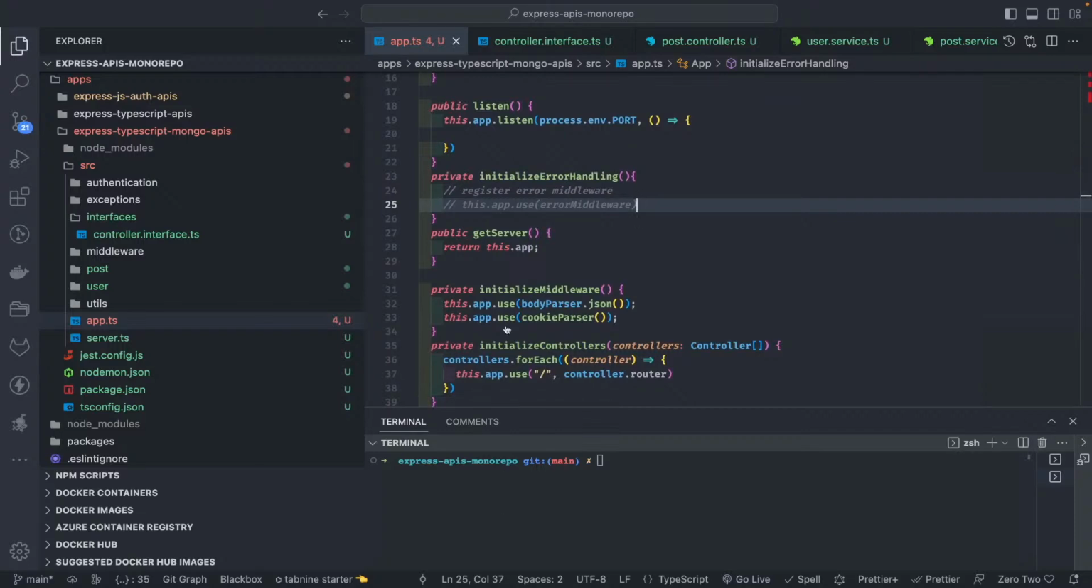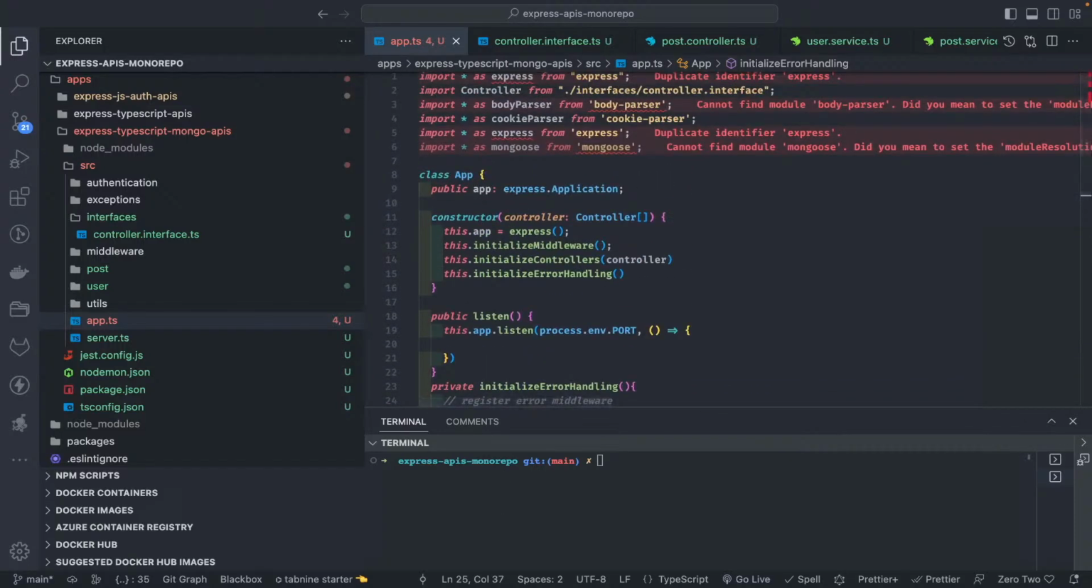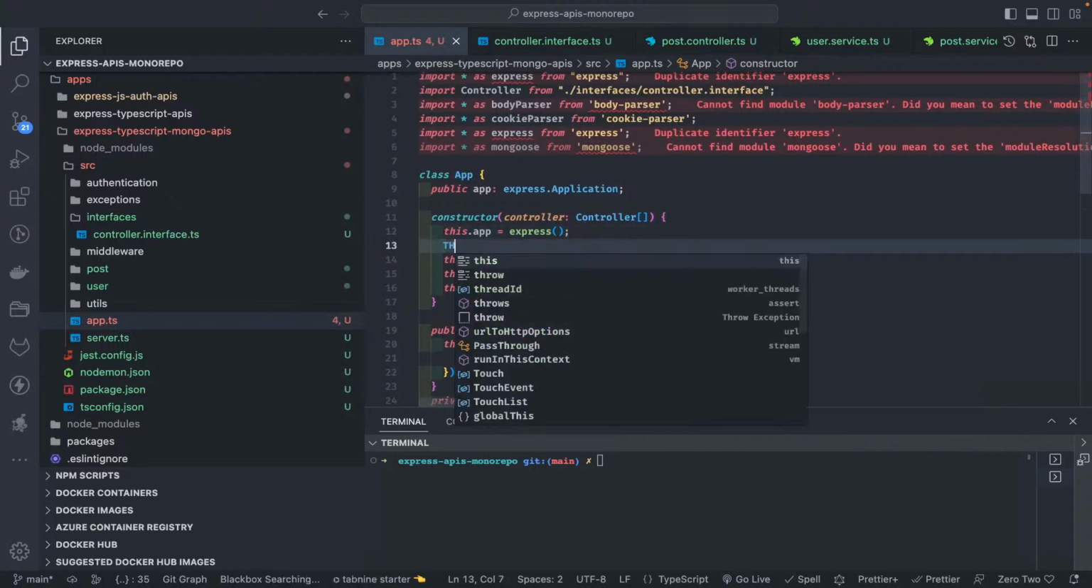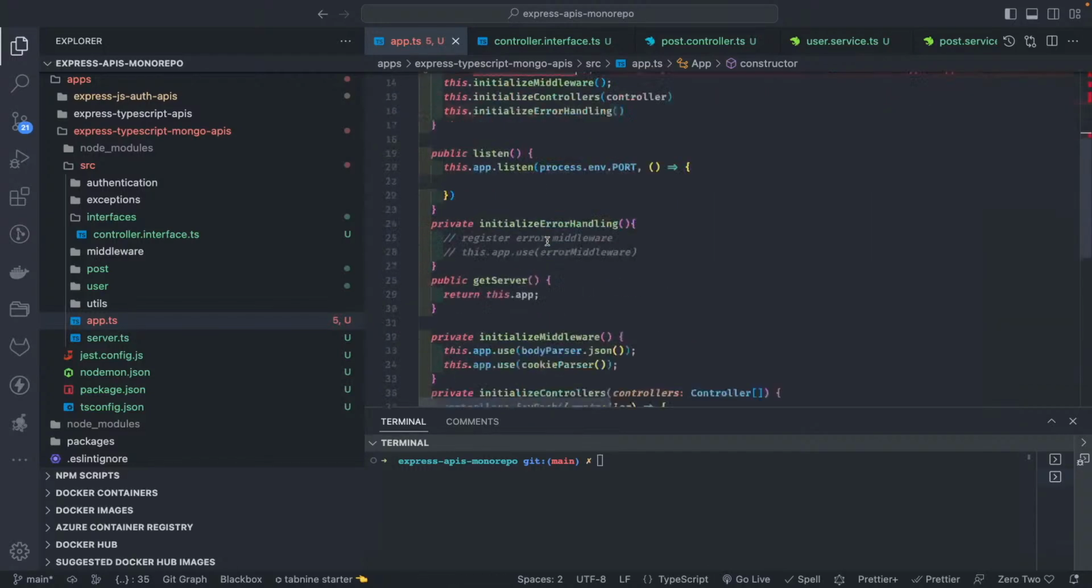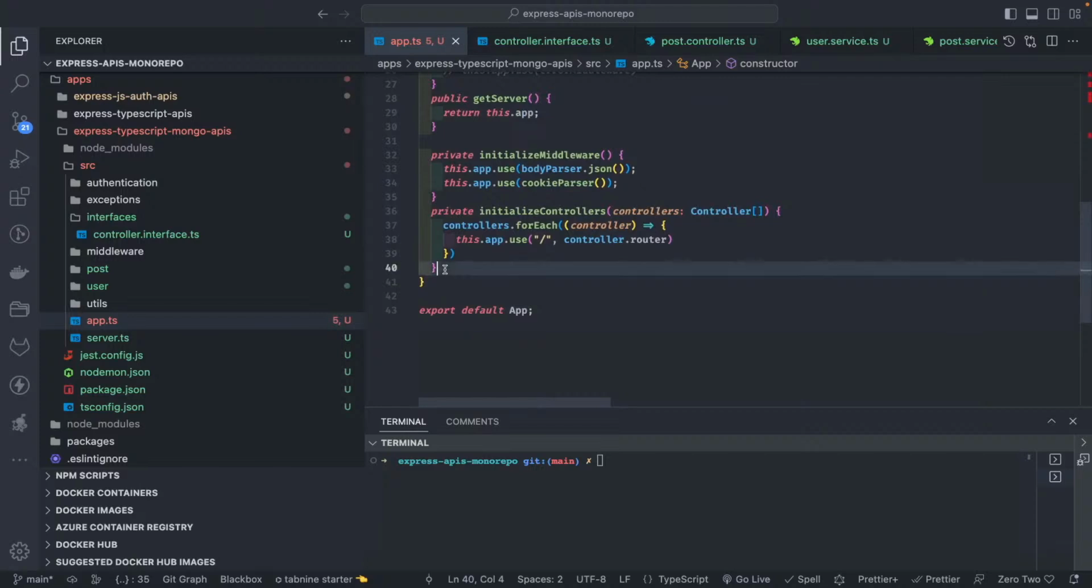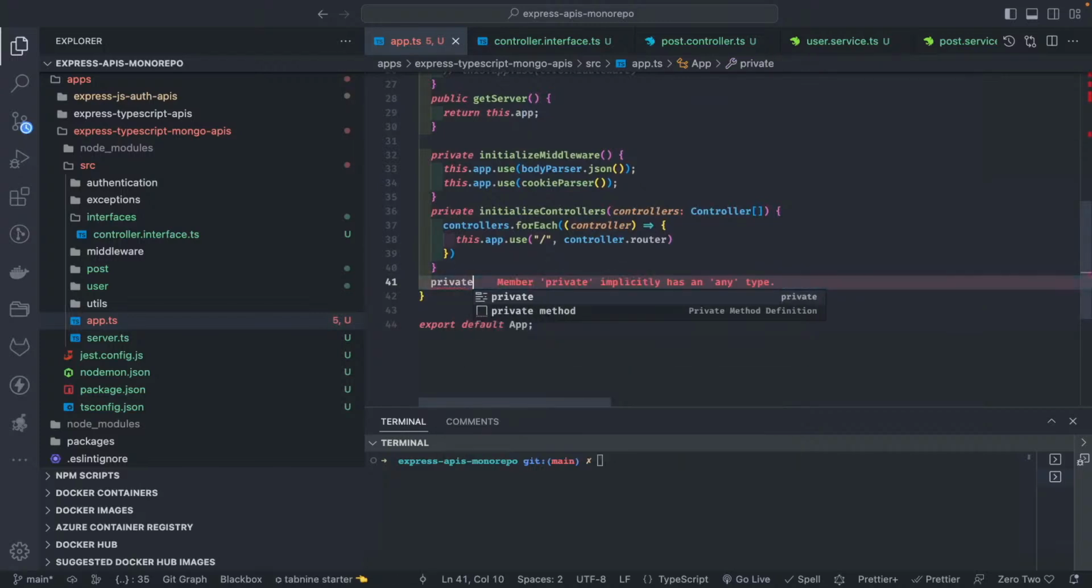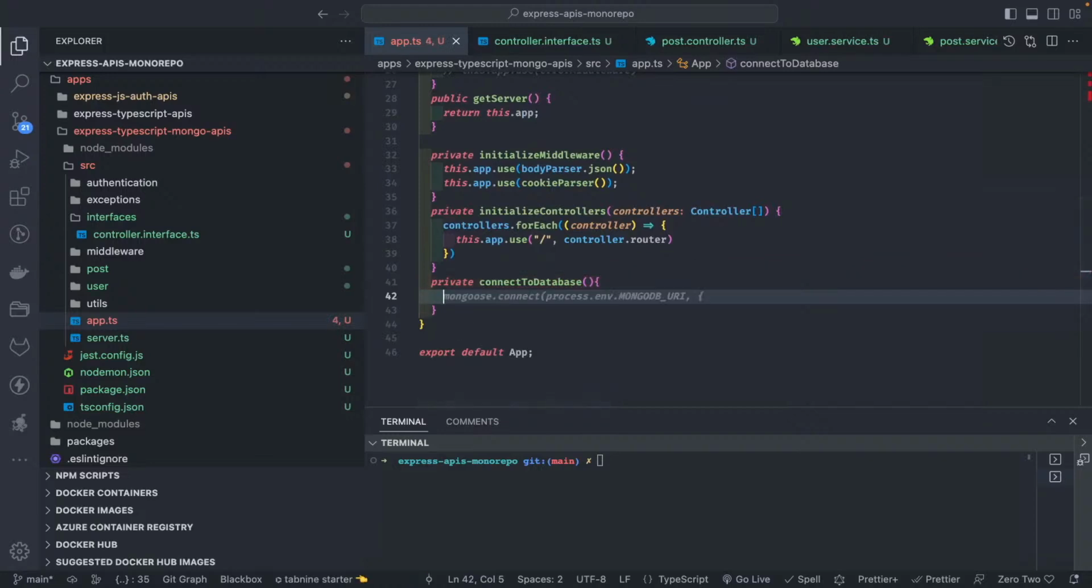Also we need to have another method, connect to database. That is the first thing, right? this.connectToDatabase. We won't be starting the server unless we are connected to the database. So private connectToDatabase, and how do we connect? We can just use mongoose.connect.